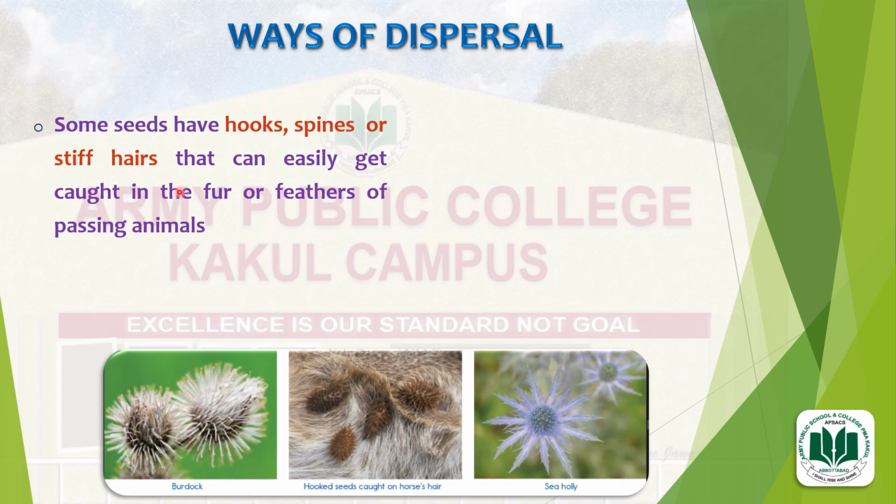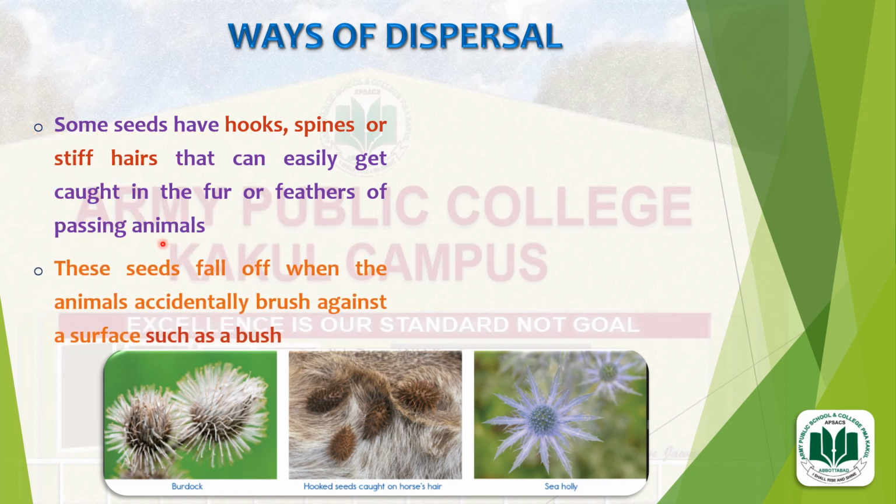Some seeds have hooks, spines or stiff hairs that can easily get caught in the fur or feathers of passing animals. These seeds fall off when the animals accidentally brush against a surface such as a bush.